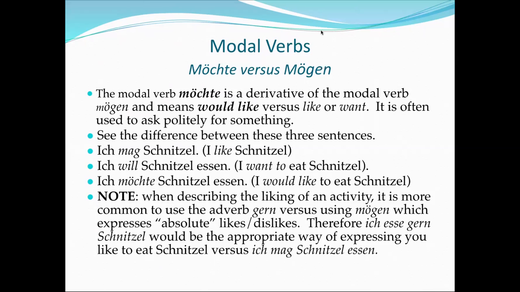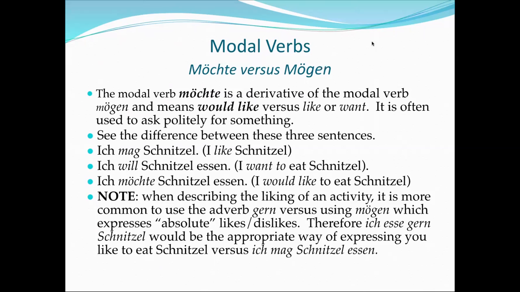So we still use gern instead of mögen when we're talking about activities, but if you across the board just love something, that's where we use mögen. So ich esse gern Schnitzel, I like to eat Schnitzel. That's pretty generic, but let's say Schnitzel is your favorite food. That's when we use mögen. Ich mag Schnitzel, just always. Doesn't matter when, where, it's a food I love. Ich mag Schnitzel. So we would say ich esse gern Schnitzel, but we can say ich mag Schnitzel just across the board.